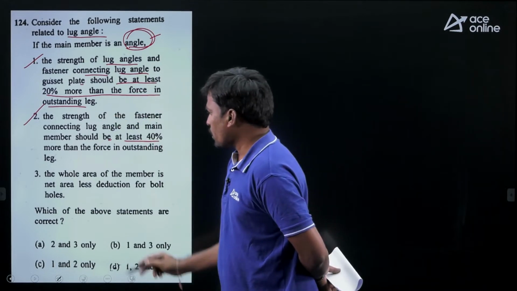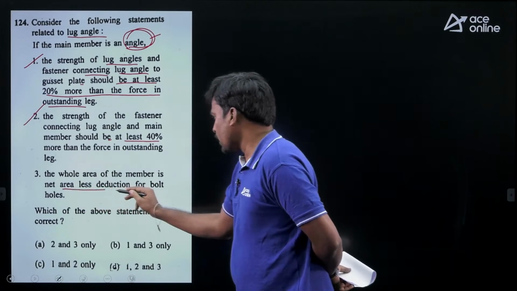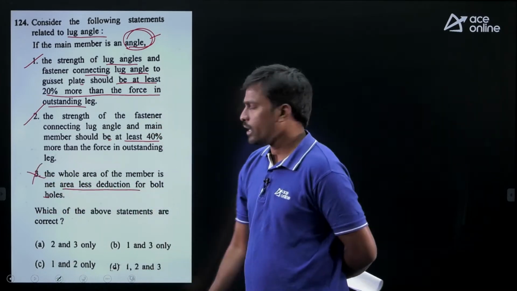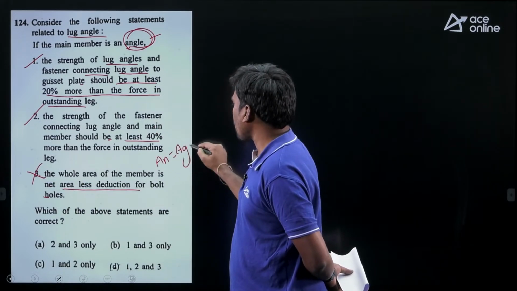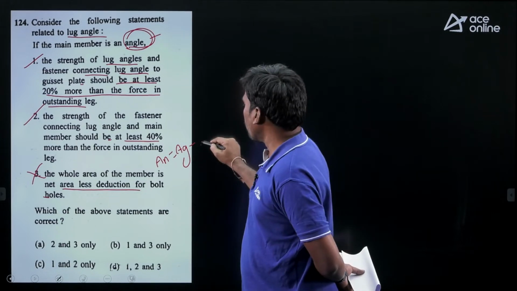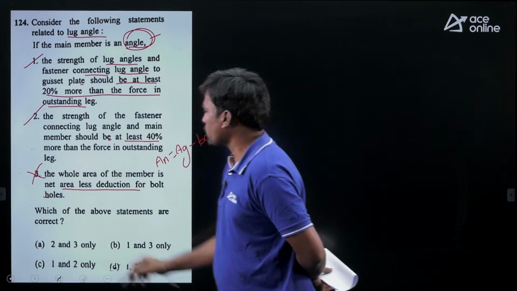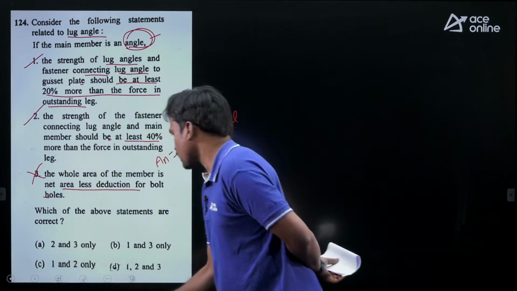Next, the whole area of the member is the net area less the deduction for bolt holes. No, this is wrong. So how do we find the net area? Net area equals gross area minus bolt hole area. So this is wrong. Then 1 and 2 are correct, so option C is correct.